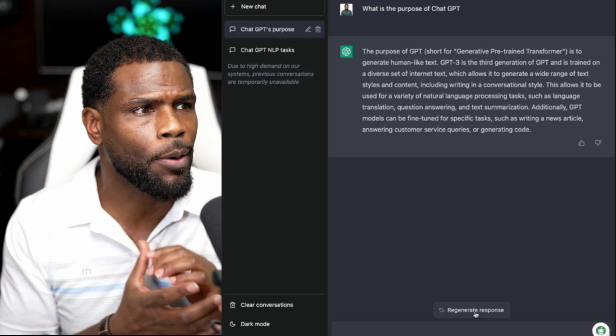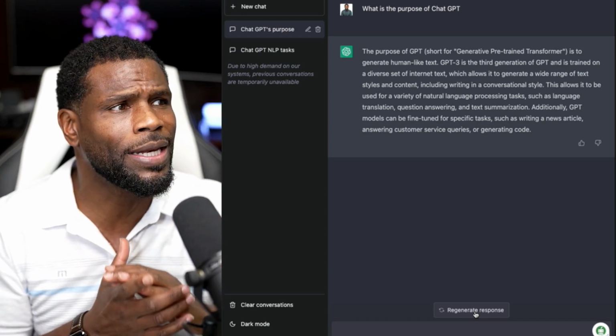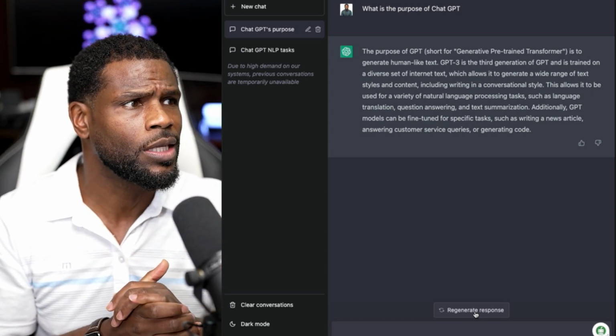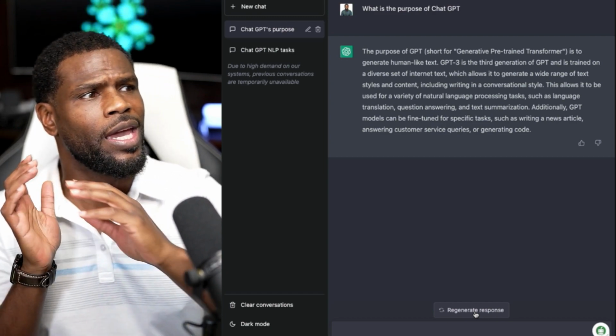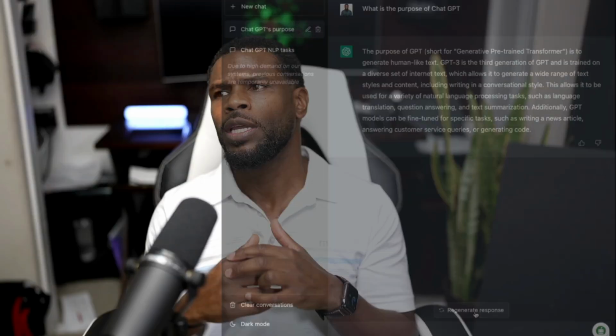ChatGPT says its main purpose is to generate human-like text, which makes it particularly well suited for natural language understanding and generation tasks. So let's just stop right there. Generating human-like text. This is powerful because it now allows us to employ bots like personal assistants. So we can save a lot of time and energy from having to write blogs, newsletters, and emails on a daily basis. This is a game changer.